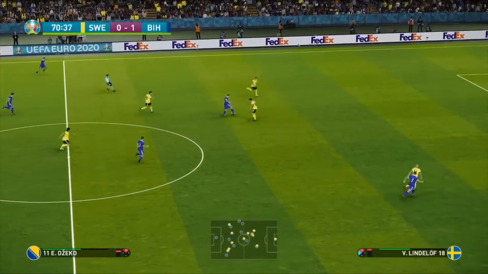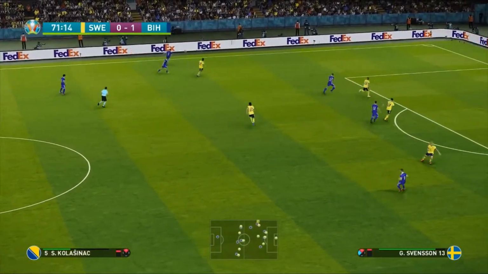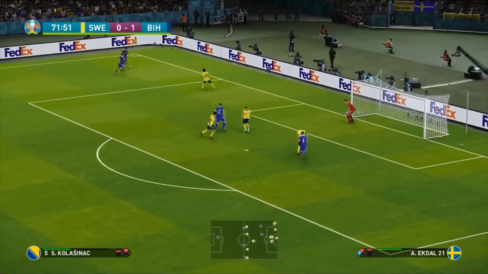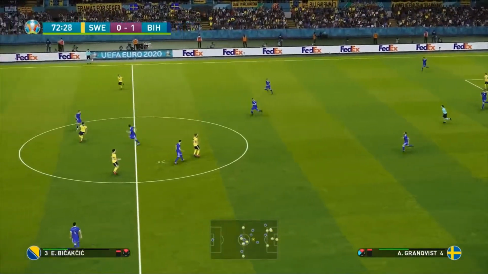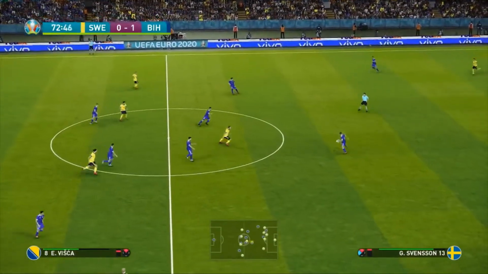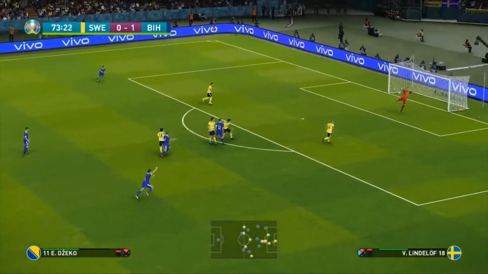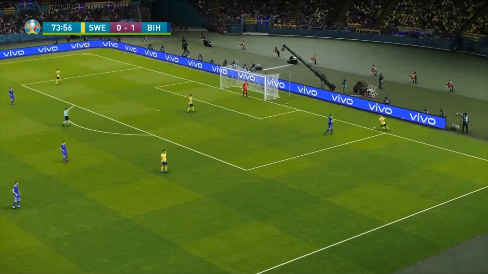Dzeko. Into Milicevic. To Klasinac. On the left-hand side here, running all the way. And it's great defending there from Sweden. They've got 18 minutes to try and desperately scrap for an equaliser in this one. But mistakes are going to become costly because Dzeko takes that on. And that's a cracking save by Olsen once again. And it's gone out for a corner.